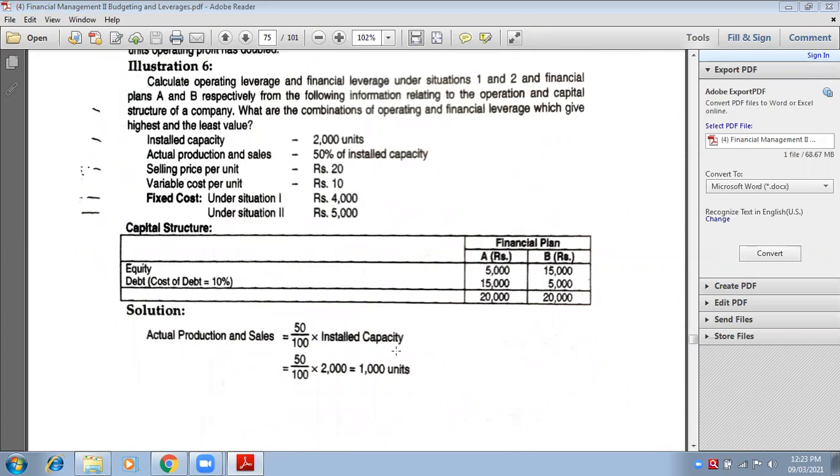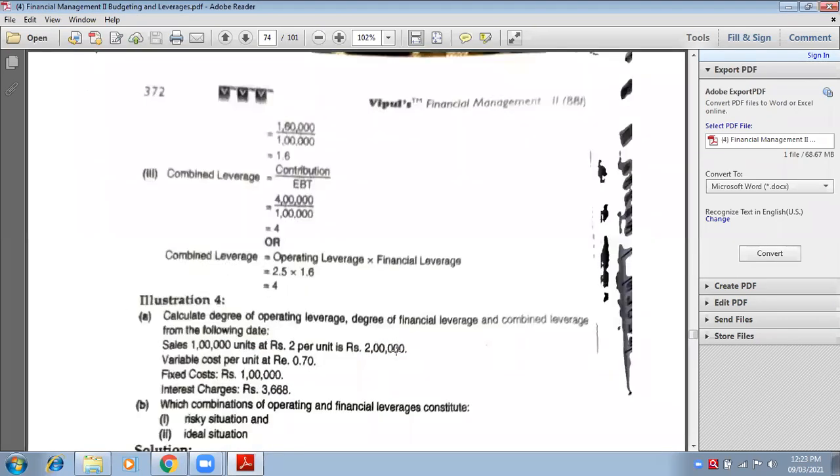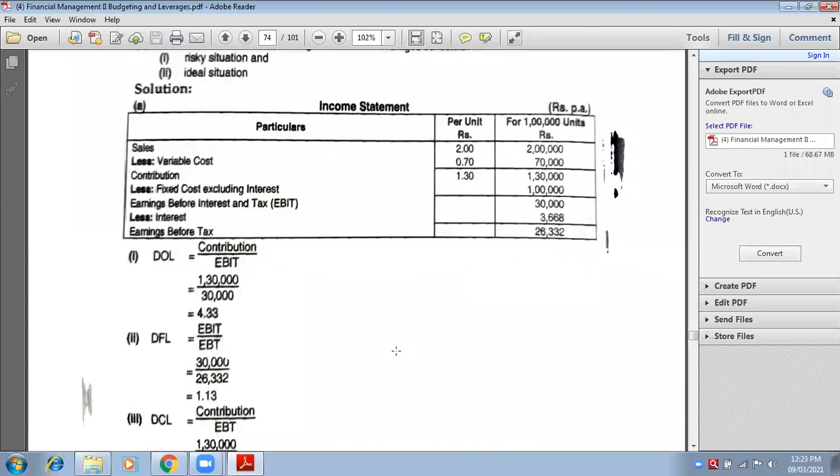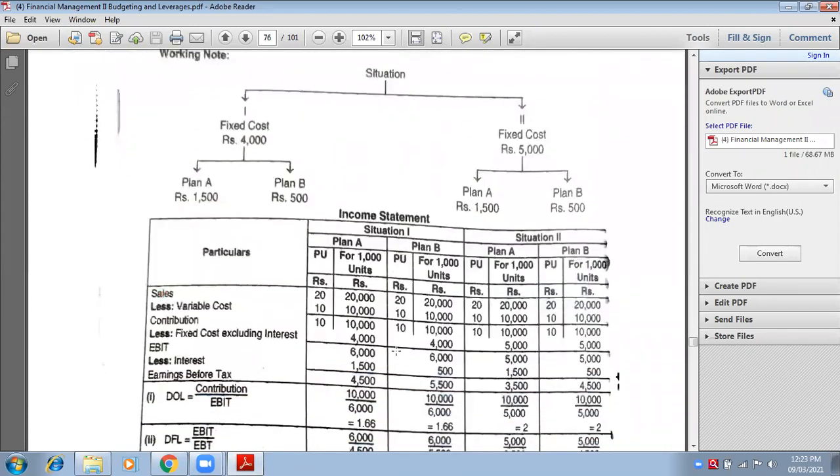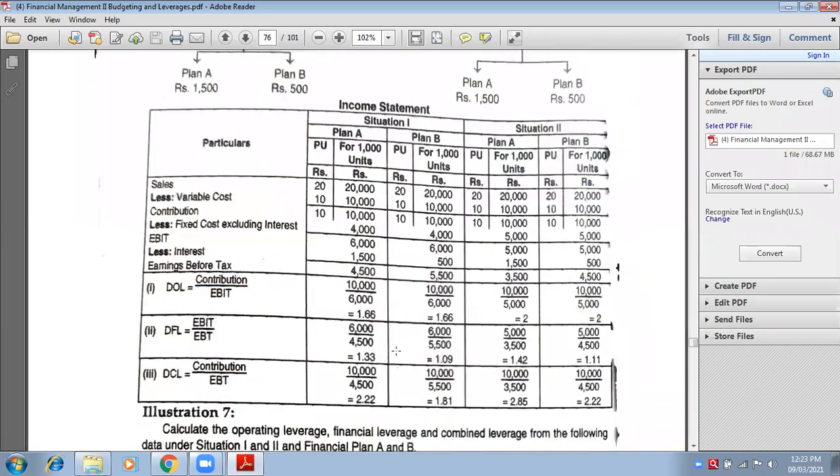So look here in the table. Wait, just let me come down to the question. Look at this table. Situation 1, 4,000 and situation 2, 5,000. Very simple. It is given already. This is situation 1. We have 2 plans, A and B. But he is not talking about plans.